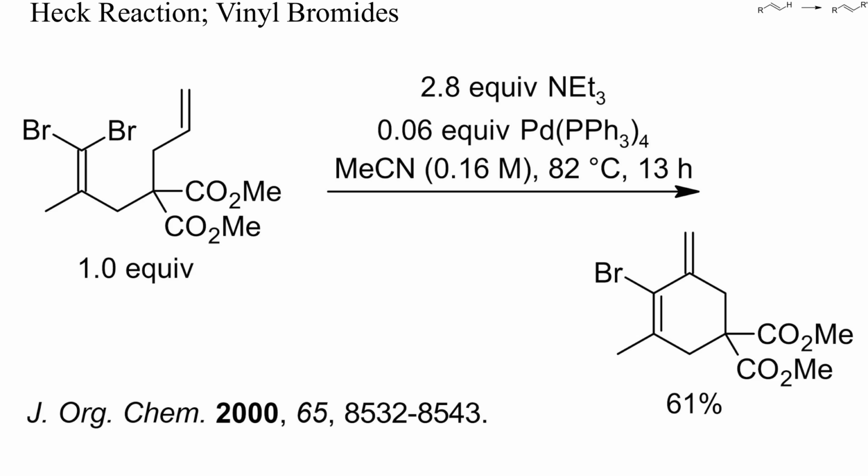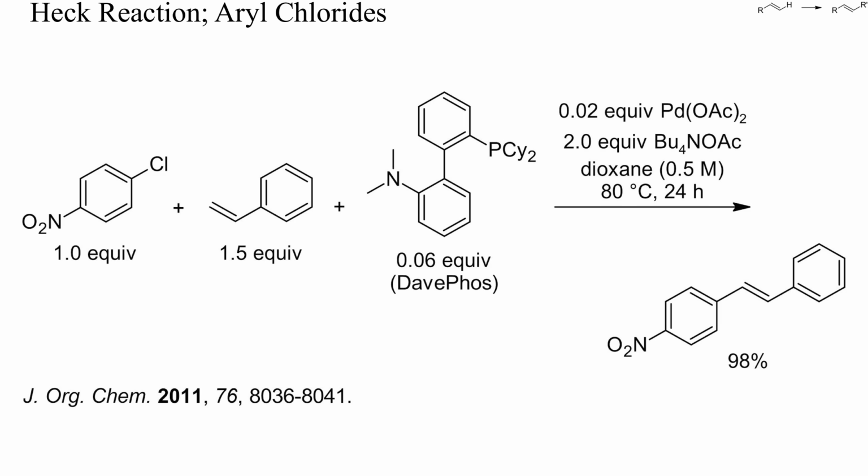Instead of aryl halides, vinyl halides can also be used as electrophiles. Here, a geminal vinylic dibromide underwent intramolecular Heck reaction only once to yield a conjugated diene. Aryl chlorides are quite unreactive and often require bulky, electron-rich phosphines to react at all with palladium.